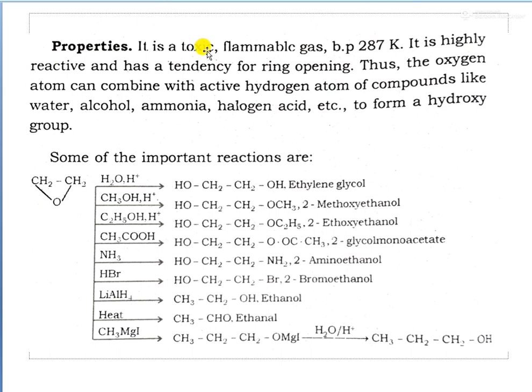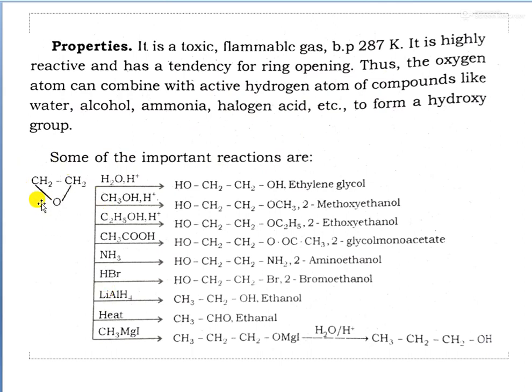So in your text you can see the properties of epoxides. So we can simply go through that. It's a very toxic and flammable gas, having a high boiling point of 287, and it is highly reactive and has a tendency for ring opening. So that is the main thing. Epoxides have a high tendency for ring opening reactions, and the oxygen atom can combine with an active hydrogen atom of compounds like water, alcohol, ammonia, halogen acid, etc. to form a hydroxy group. So a few important reactions are given.